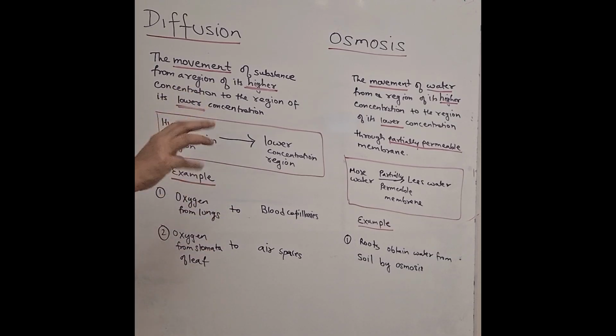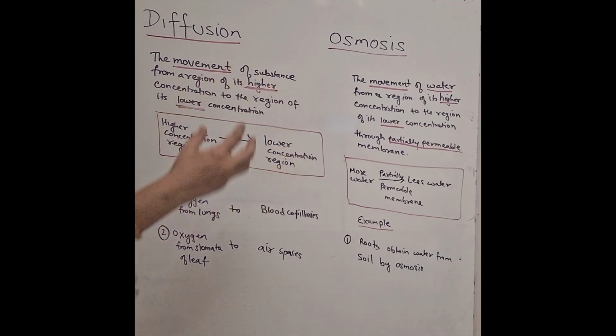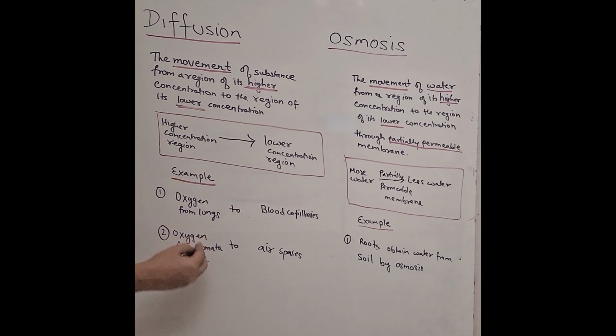So inside the leaf where photosynthesis is going on, oxygen concentration is more compared to the oxygen concentration outside the leaf, that is air. That is why the oxygen from the leaf moves out into the air spaces, and it is done by which process? It is done by diffusion. I hope it is clear.